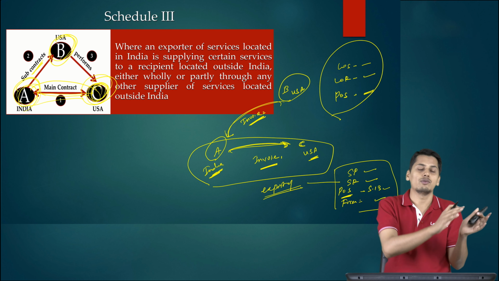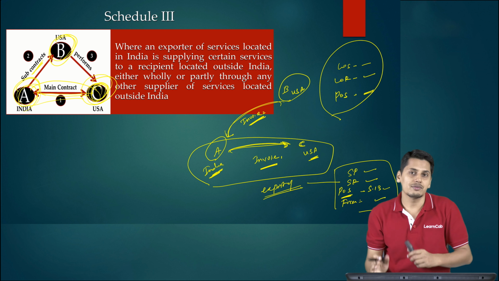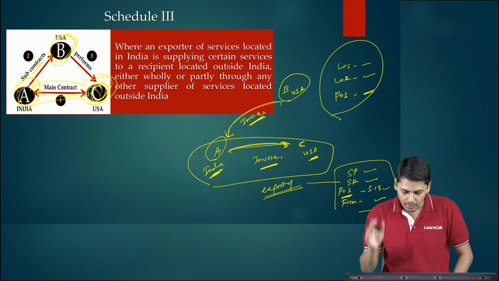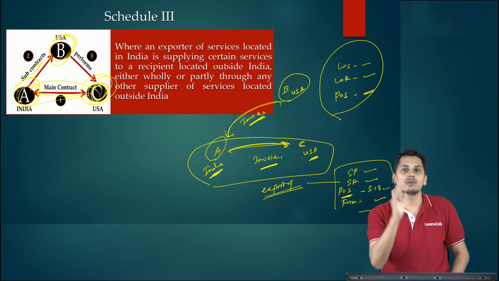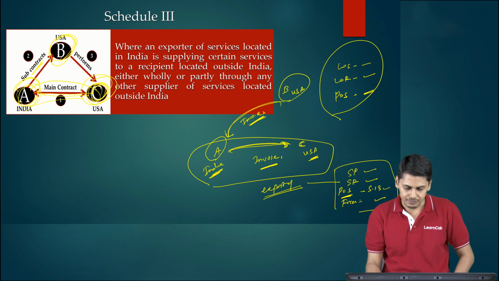In case of goods, it was neither a supply of goods nor a supply of services for drop shipment, but in case of services, it has to be independently evaluated. It can be an export of service and it also can be an import of service if all the conditions we have seen are satisfied.